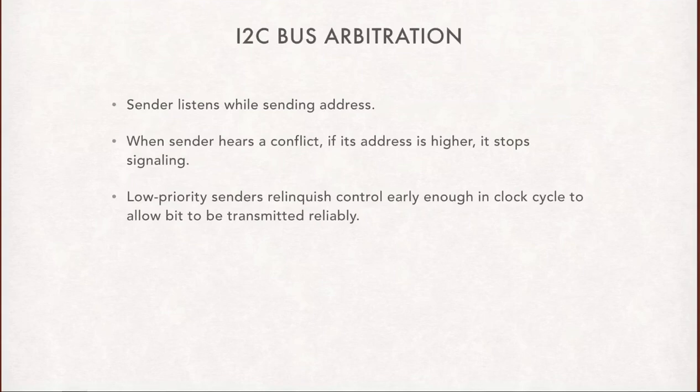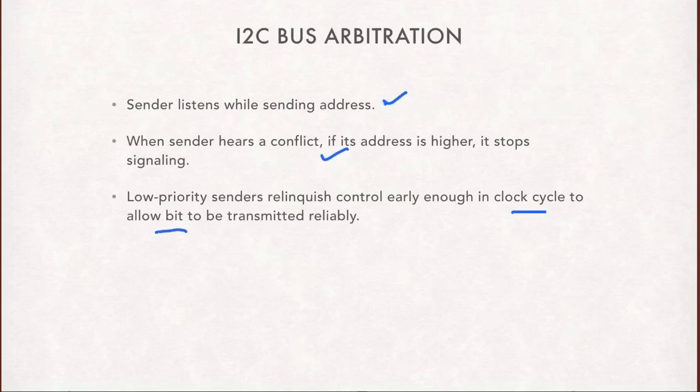So the sender listens while sending the address. When the sender hears a conflict, if the address is higher, it stops signaling. So this is bus arbitration, that means deciding who gets to own the bus. Low priority senders relinquish control early enough in the clock cycle to allow the bit to be transmitted reliably.